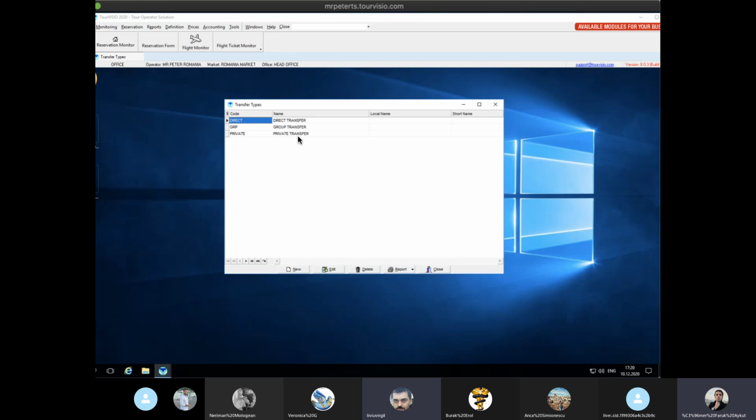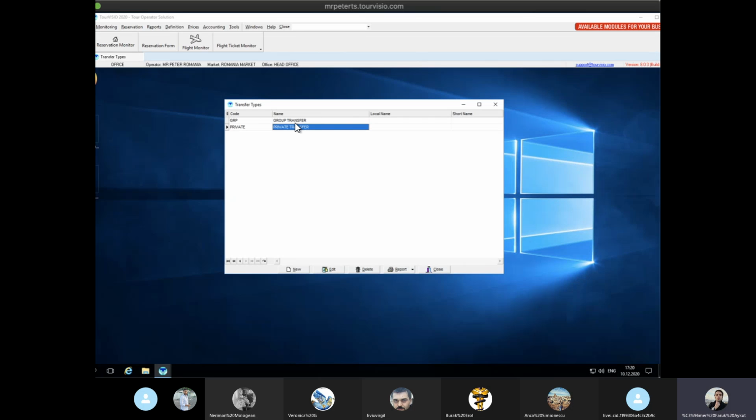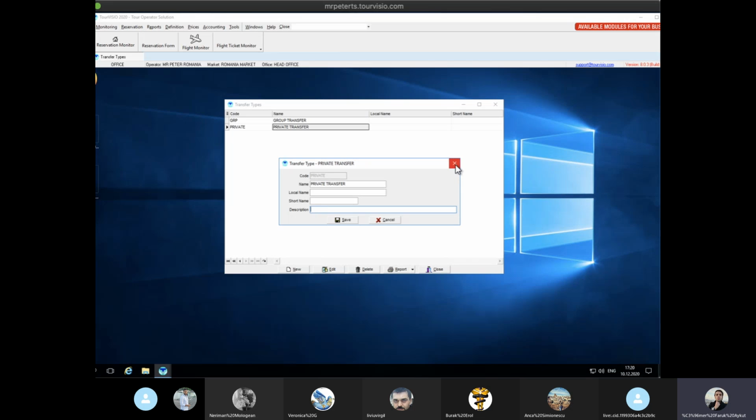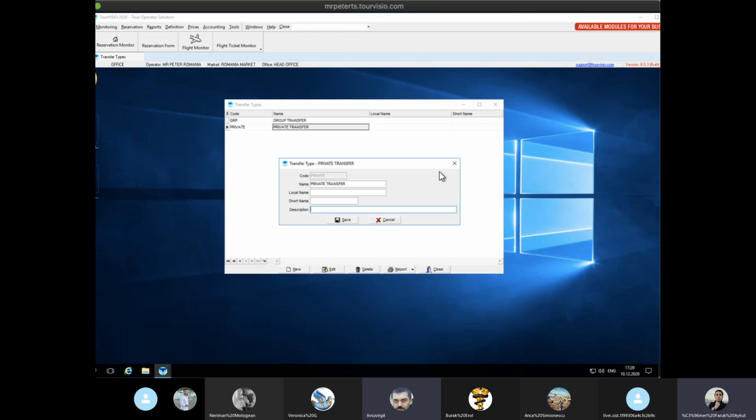So please delete direct transfer, Omer. Okay. Thanks. Welcome. And it will be better if you write a sentence for description under private transfer, please. What it's all about. Because please imagine when they're going through the private transfer, if they want to add something, the description that we write, one sentence, they will see it. So it may change their mind to buy it or not. That's why it's much better than leaving this. Yes, we will put a description here.